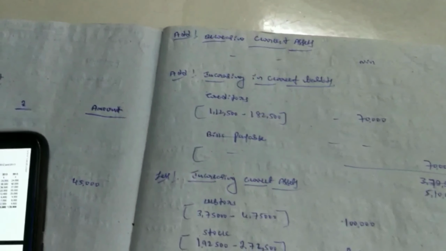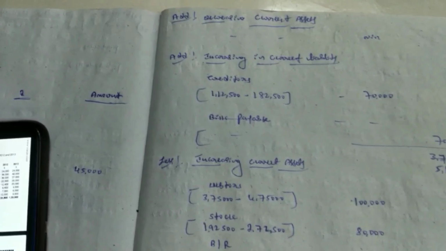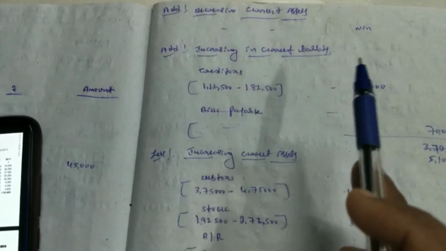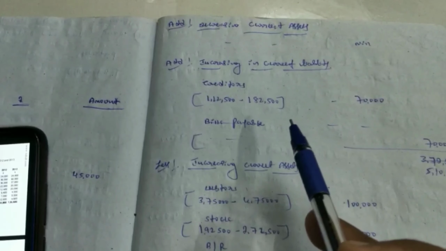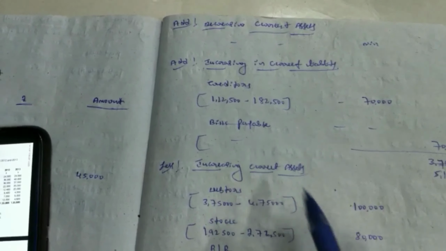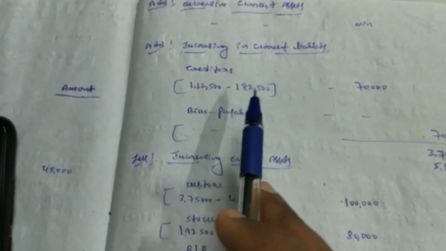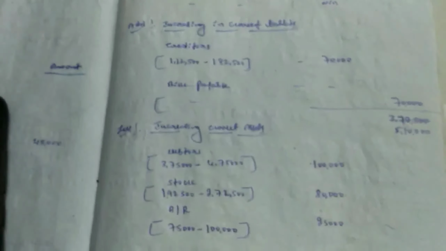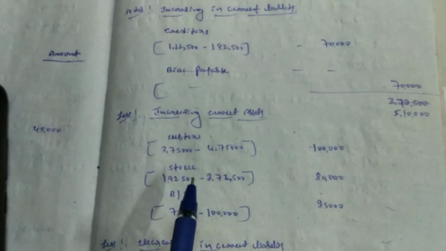Then we prepare further. In this problem, add decreasing current assets and also add increasing current liabilities. There is no decreasing current asset in this problem, so this is nil. Add increasing current liabilities. Creditors have increased. Why is it increased? It is also given in the problem. Creditors: 1,12,500 and 1,82,500. So it is an increase of current liability. The difference is 70,000. Add 70,000.